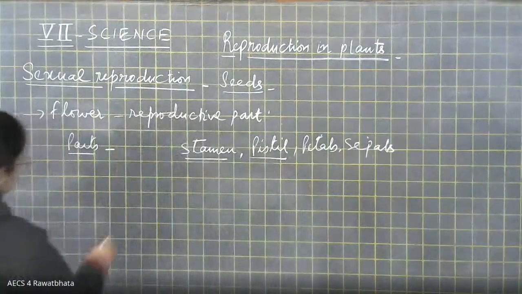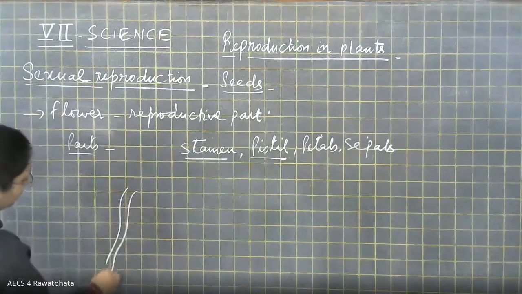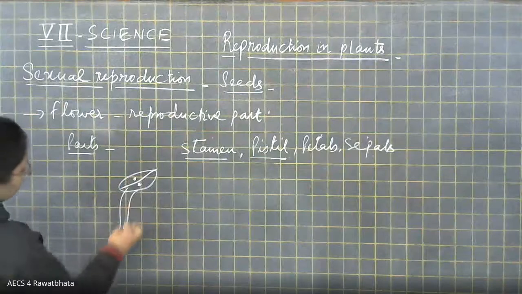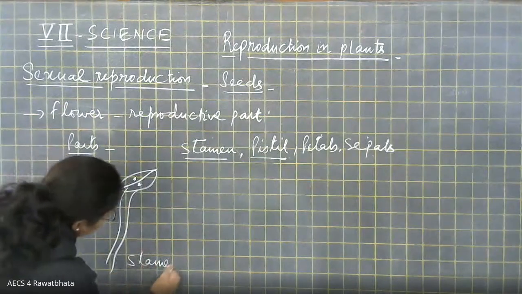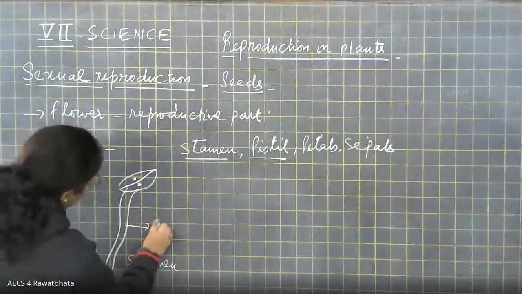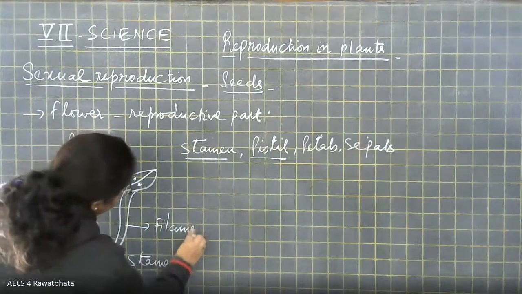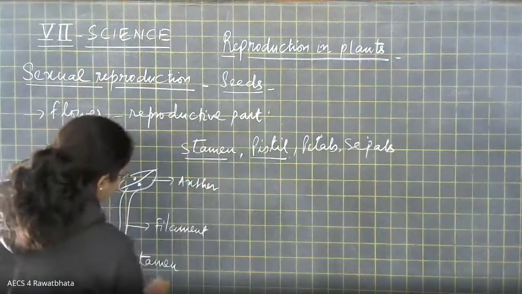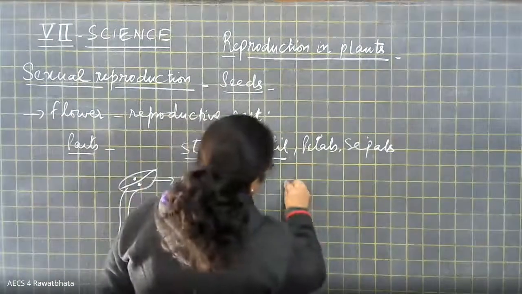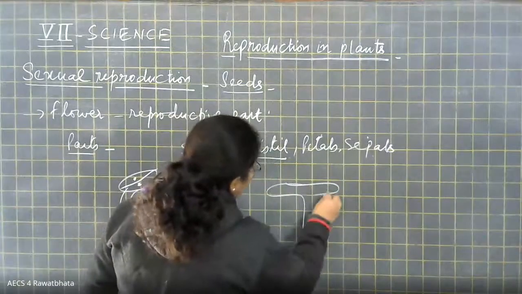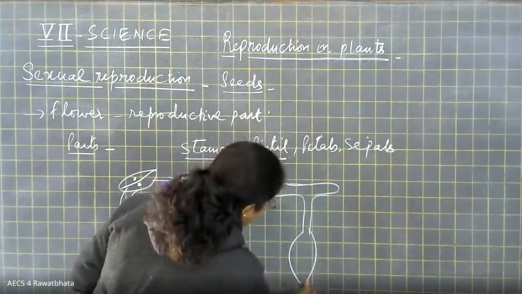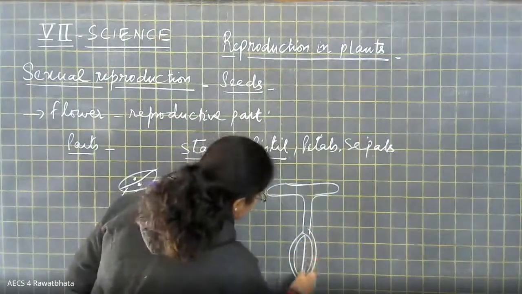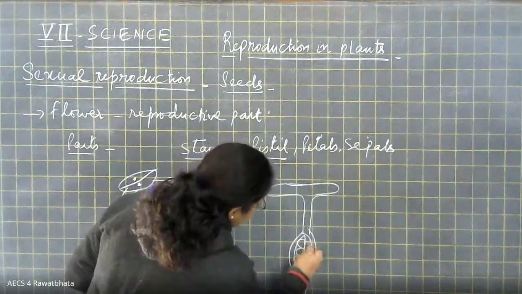Stamen and pistil. I hope you still remember that we have drawn the diagram like this. This is for stamen. This part we call filament. This part is known as anther, right? So this is stamen. Next, for pistil, like this.